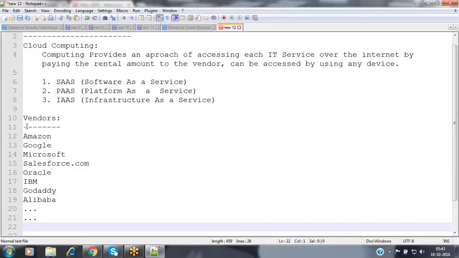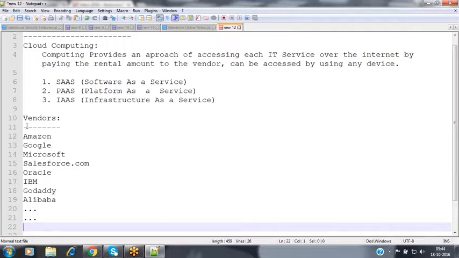Suppose, for example, you have a mobile. Just now I have purchased the mobile by investing some 50,000 rupees, which is some iPhone. By using that mobile, can you make a call right now? Just now I have purchased it. I have invested a huge amount. It's my dream mobile since a very long time, and now I got the opportunity to buy it. Now my dream comes true, and my mobile is in my hand. Now can I make a call? No. Why? Because this 50,000 rupees mobile is useless without a SIM card, without a mobile network.